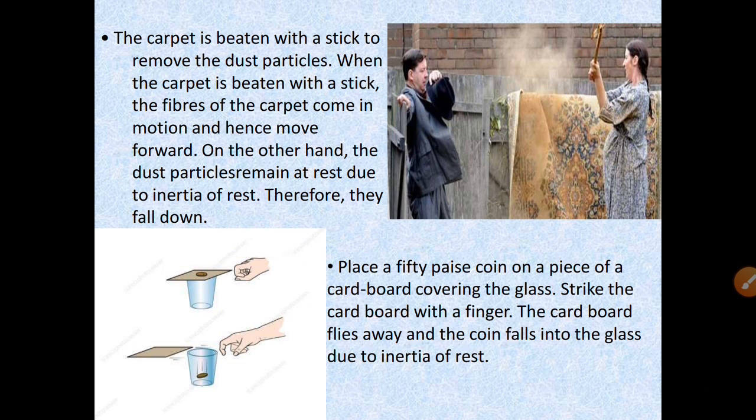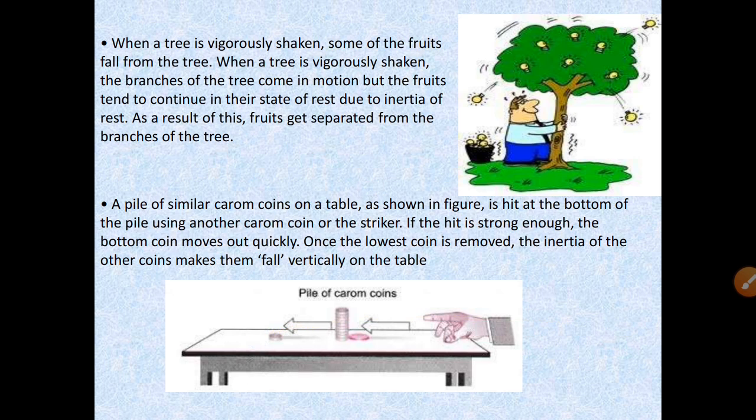The cardboard flies away, and the coin which was initially at rest tries to remain at rest due to its inertia of rest, and hence it is falling inside the glass. It will not move in the forward direction because it tries to maintain its state of rest by resisting the change provided.